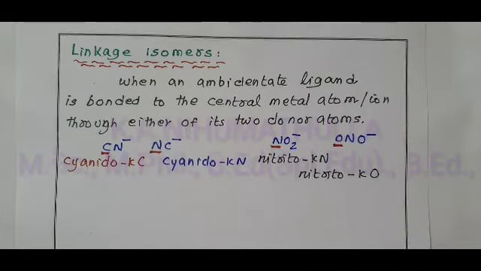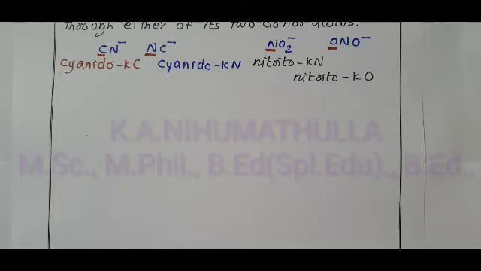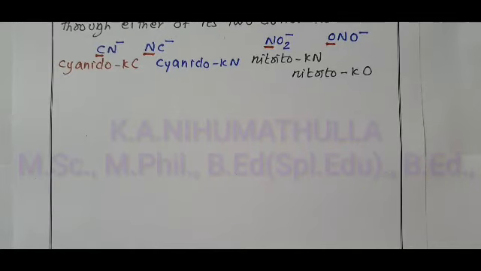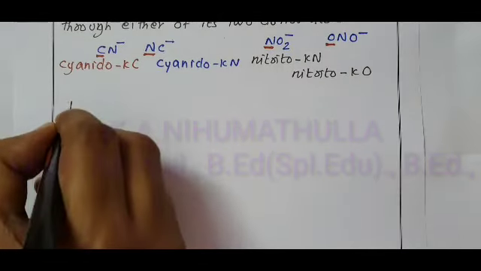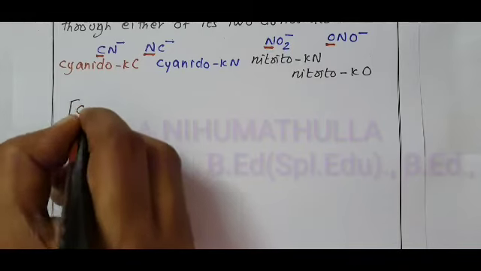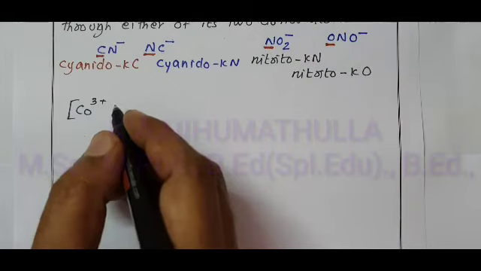For this, we are going to write one example of a complex compound with coordination number 6. Cobalt 3 plus ion, coordination number 6.